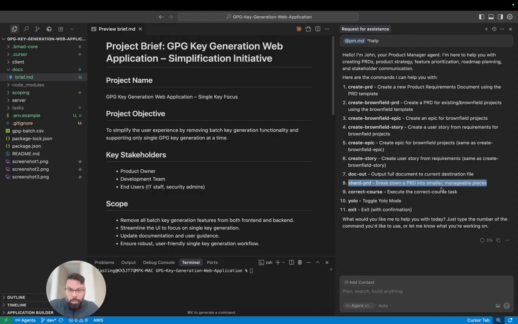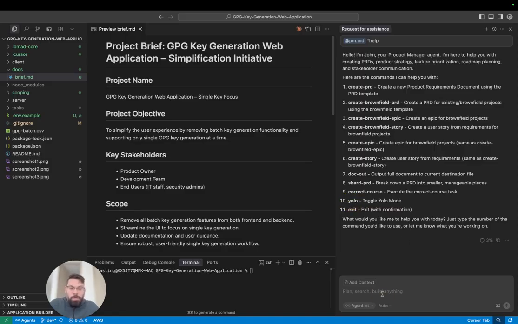For example, say you're working on the database backend, this will shard out of your PRD and your architecture only the database information for your architect or your developer to build off of. Course correction is if you're trying to change what you're doing. If you got halfway or 90% of the way through this project and you want to completely change what you're working on, that's what course correction is for. YOLO mode is if you're in a rush and it's a really quick project and you just tell it to make some assumptions.